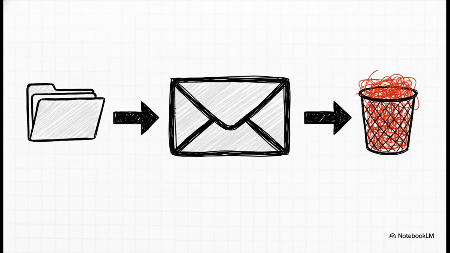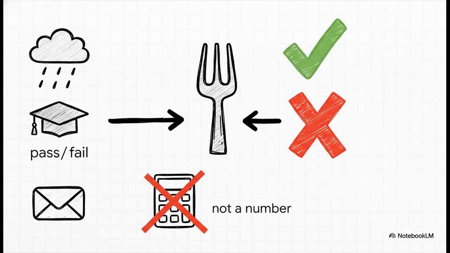And then there's this one, a battle our inboxes fight for us hundreds of times a day. Is this email spam or not? It's a simple sorting job, right? But it's so important, and it all happens behind the scenes. Okay, so you see the pattern here, right? The big thing connecting all of these questions is that they're not asking how much or how many. They're all asking for a choice between just two things: a simple, straightforward yes or no.